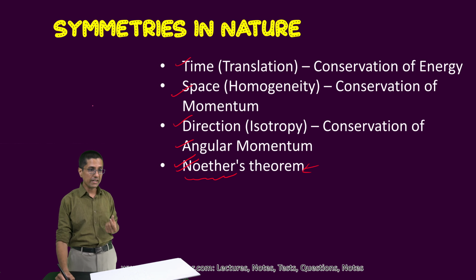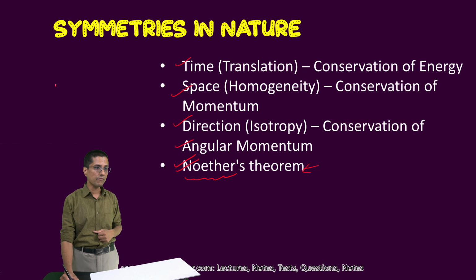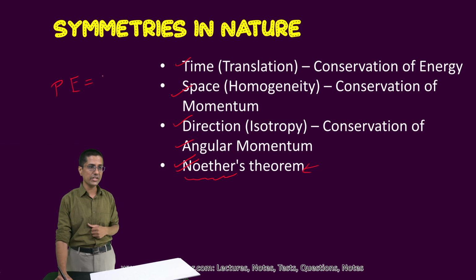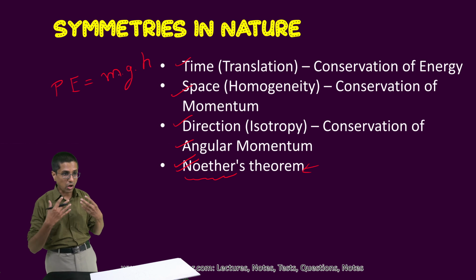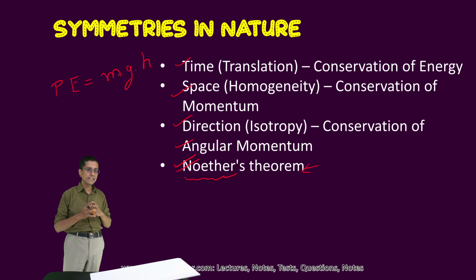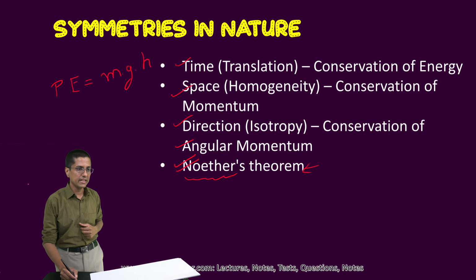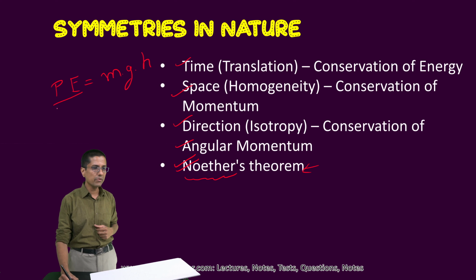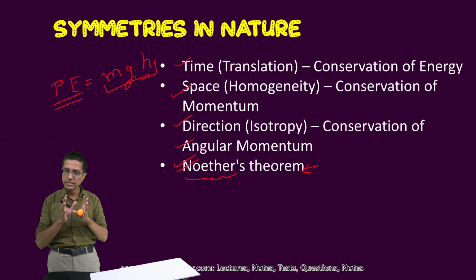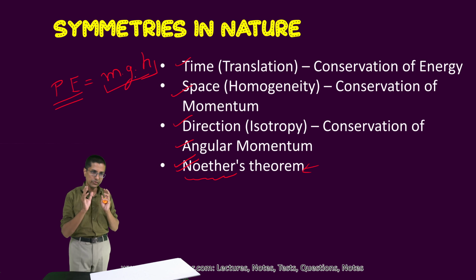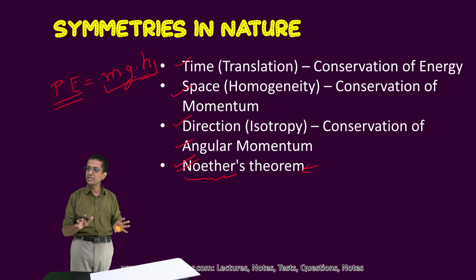But if I wrote the potential energy due to the gravitational field as mgh, if I was able to express my thought about potential energy in the form of a mathematical equation, it would make this particular law very succinct, very small, very brief. I can express a lot of things in this equation.